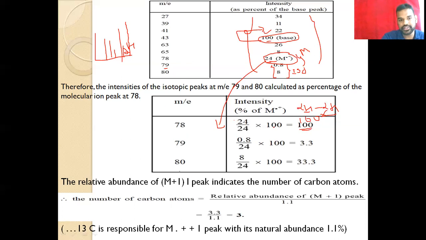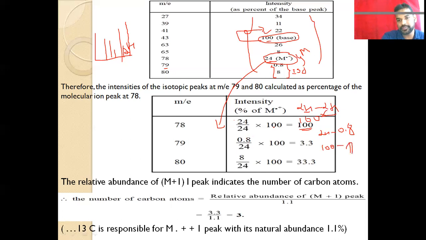Then for the m by e ratio of 79, the intensity is 0.8 against the 24 intensity of the molecular ion peak. Then what is the percentage, or in 100 how much?